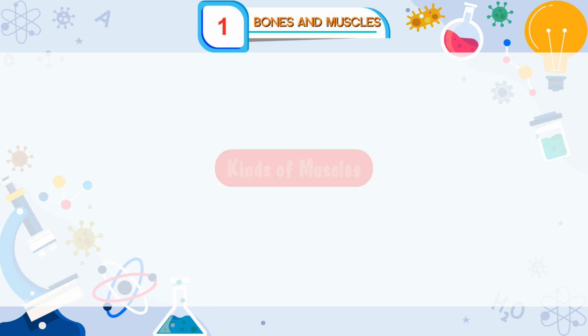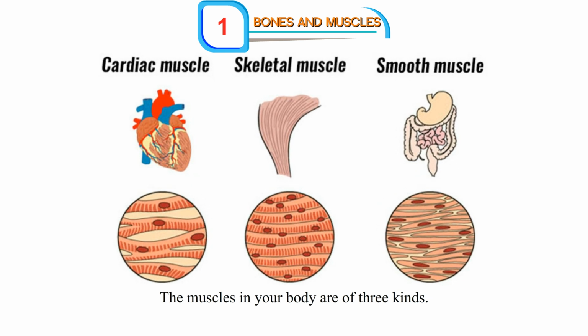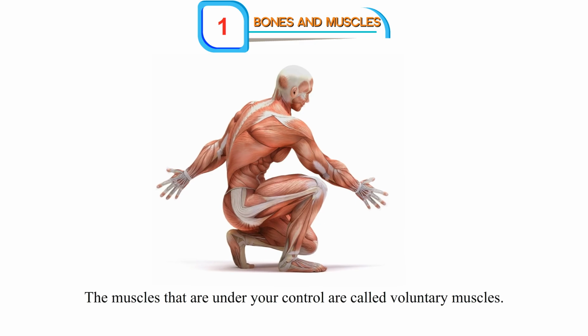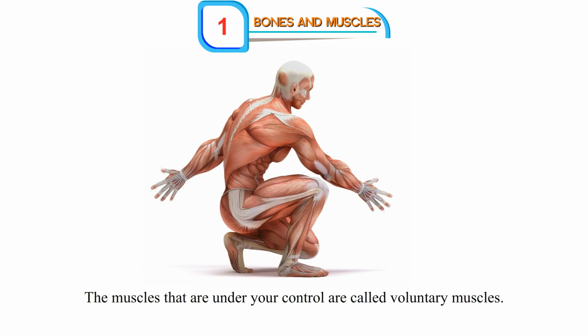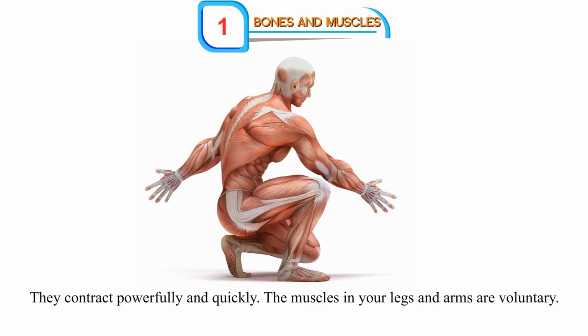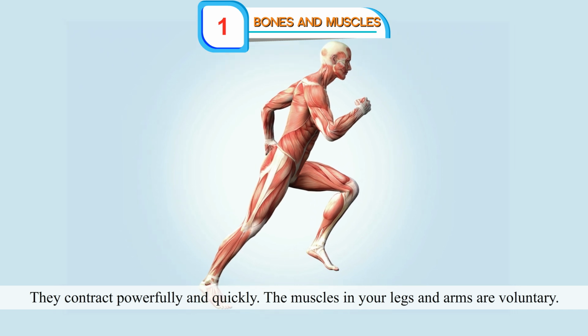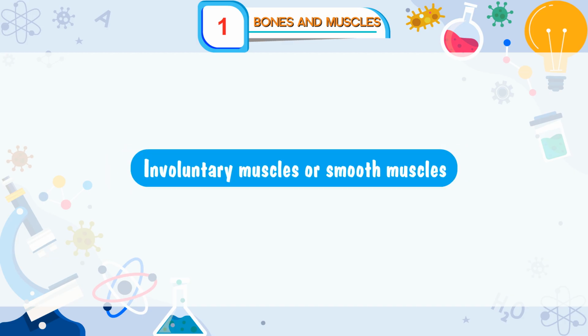Kinds of muscles. The muscles in your body are of three kinds. Voluntary muscles or skeletal muscles. The muscles that are under your control are called voluntary muscles. They contract powerfully and quickly. The muscles in your legs and arms are voluntary.